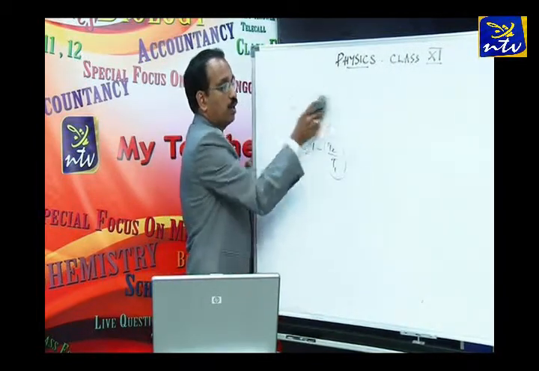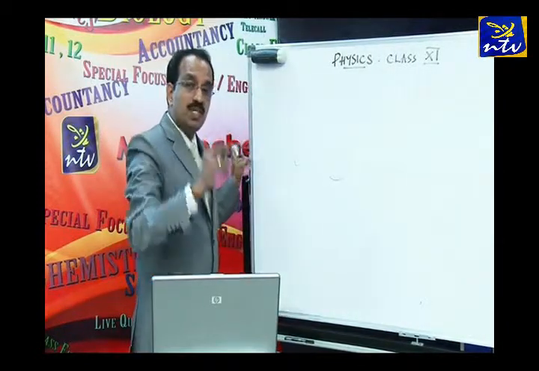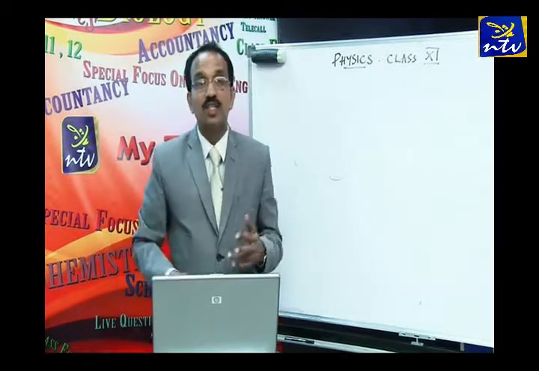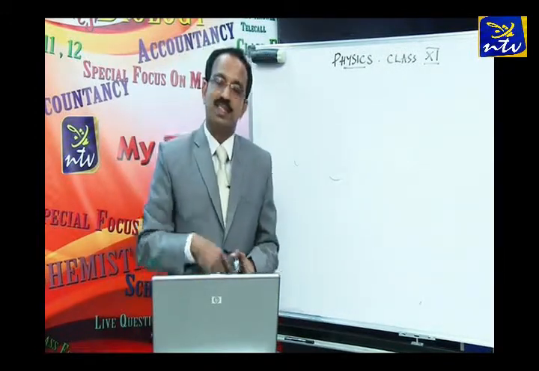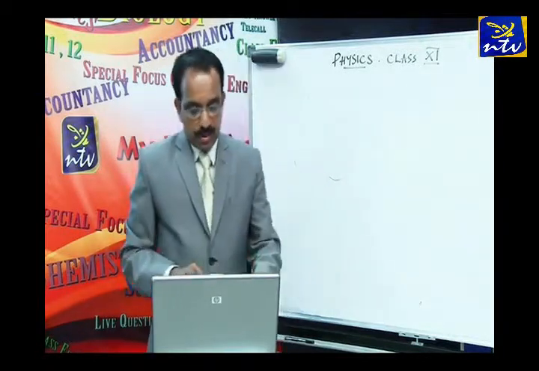So there, if you can make out clearly, then you will not make mistakes. And efficiency, what will you write as the unit? You can either say it as a fraction or write it as a percentage. Just multiply by 100 and write. Okay, so that's what I want to tell you.